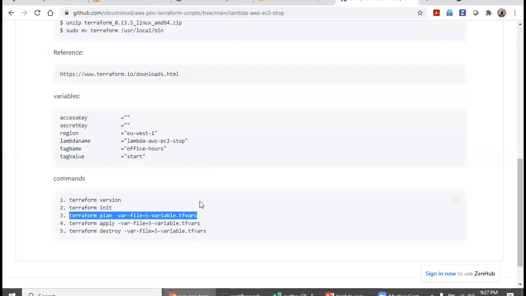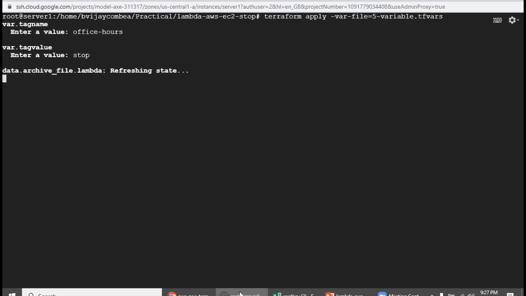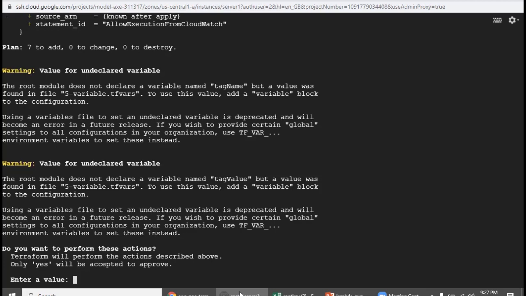Now we will apply it. While applying, the parameters will be rechecked, just to make sure there won't be any typo or human mistake. Whenever you do any scripting, better put in more checkpoints. That is the way we need to build automation. So go for the stop values. Now it will ask whether you want to implement or not. Say yes or no. Yes, I want to implement.